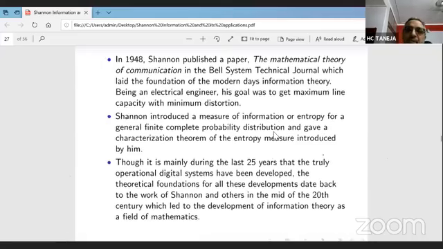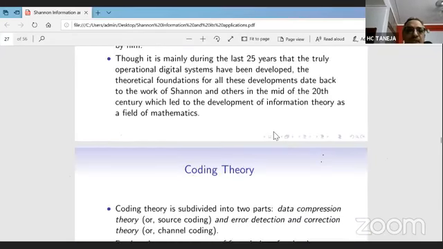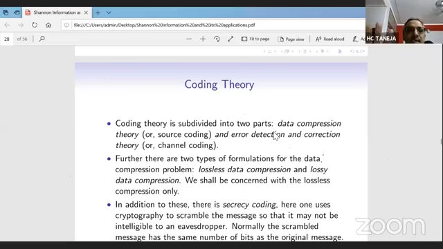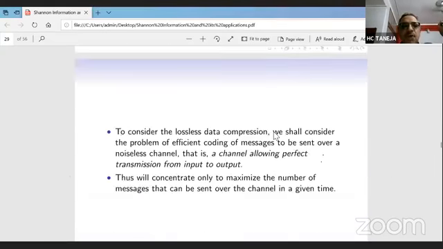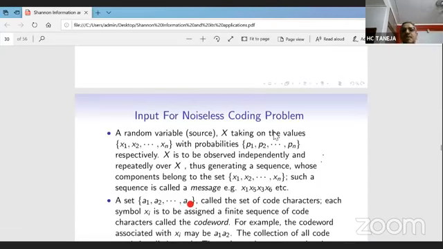With the passing of time, it has found application in many fields. I will outline its application in noiseless coding. What is the noiseless coding problem? There is a source and then there is an encoder. The encoder has to code the message given by the source, and we assume that there is no noise on the channel.